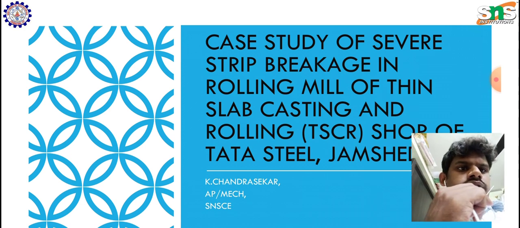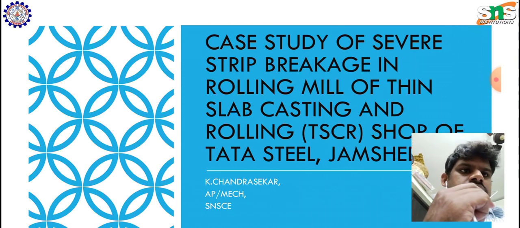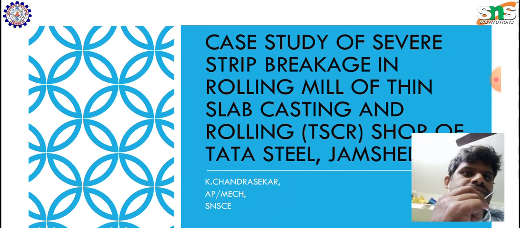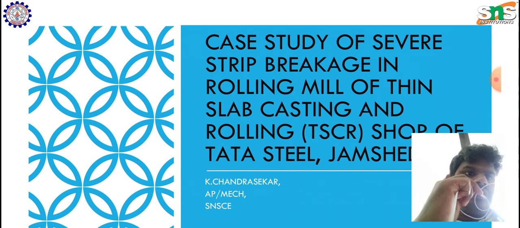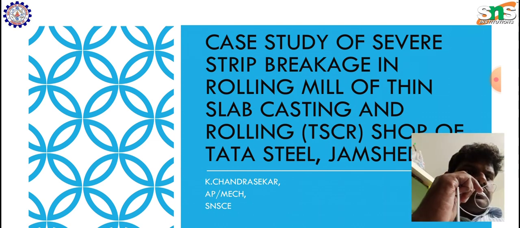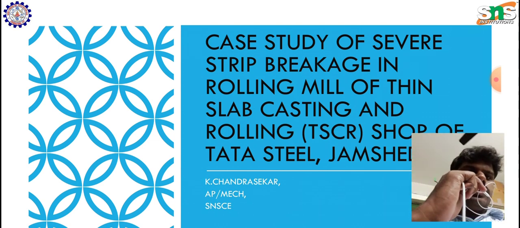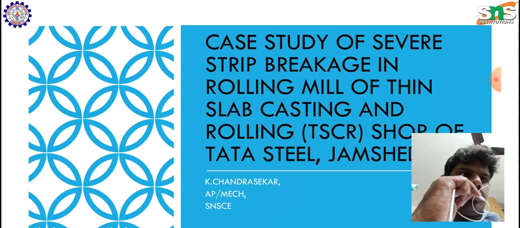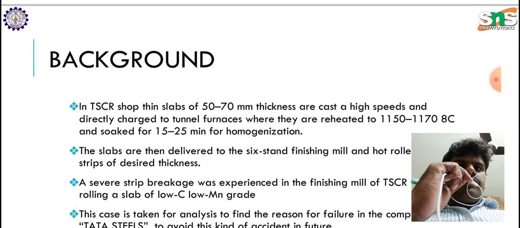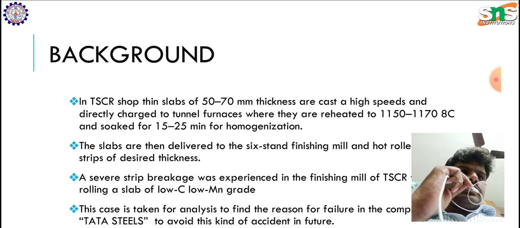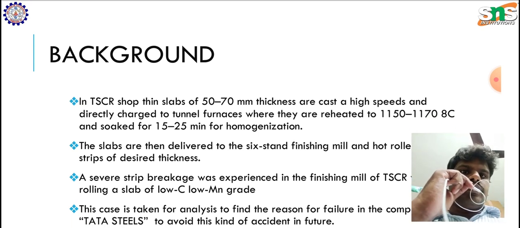In this video, I am going to discuss a case study of severe strip breakage in the rolling mill of the thin slab casting and rolling shop, that is the TSCR shop of Tata Steel Jamshedpur. Before entering into the case study, I will give you some background about it.